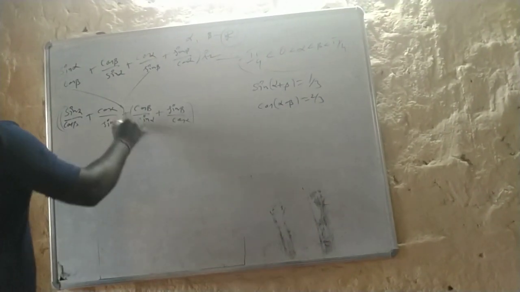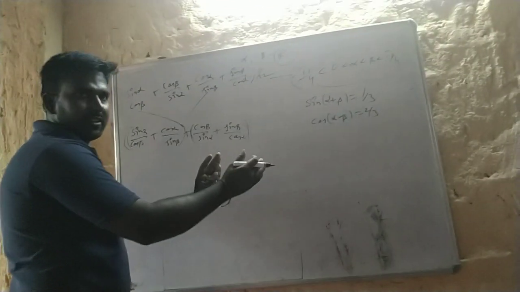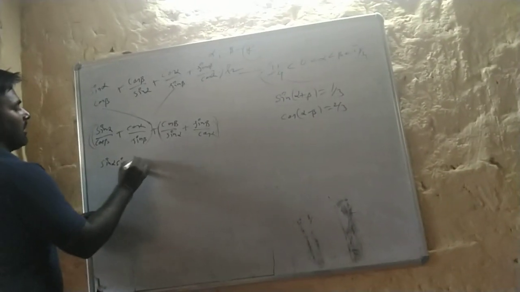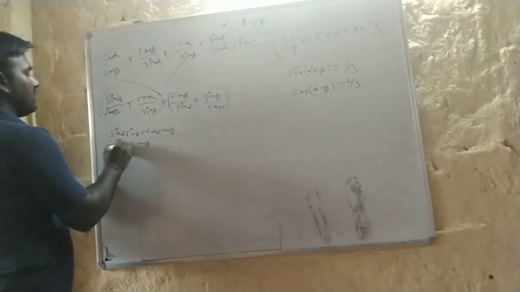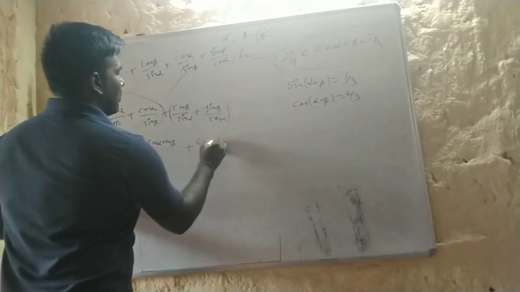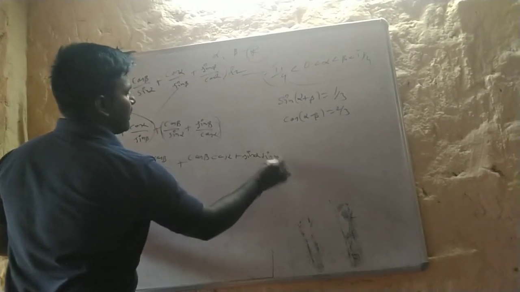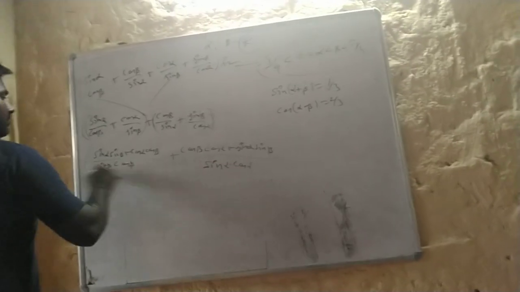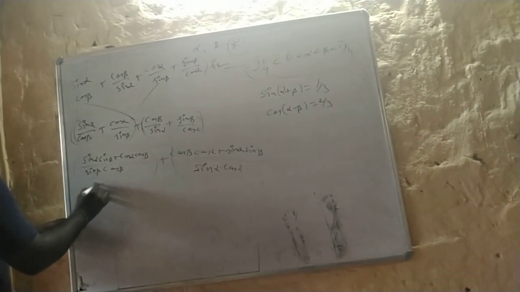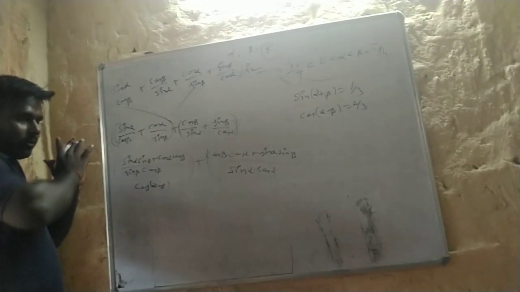Let me take individual LCMs from here. I would like to take two terms differently. Sin alpha sin beta plus cos alpha cos beta by cos beta sin beta, plus cos beta cos alpha plus sin alpha sin beta. Can we find any multiplication here? Sin alpha cos, which is like cos of alpha minus beta. This is the formula.